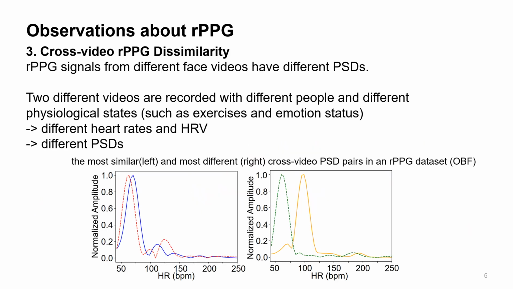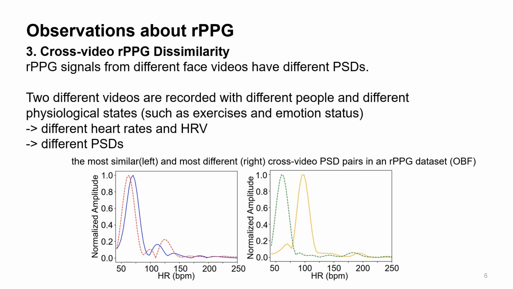The third observation is cross-video rPPG dissimilarity. rPPG signals from different facial videos have different PSDs, since 2 different videos are recorded with different people and different physiological states. For example, some videos are recorded before and after exercises, and some videos are recorded in different emotion status. So this will cause different heart rates and heart rate variabilities, so that different PSDs are in different facial videos.